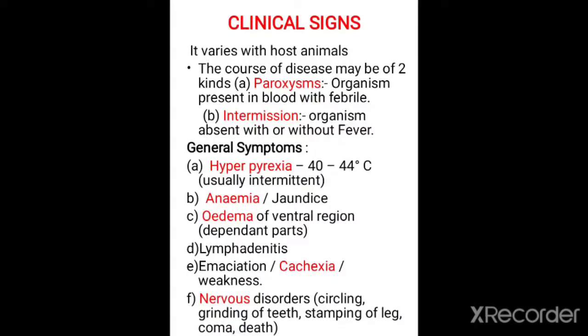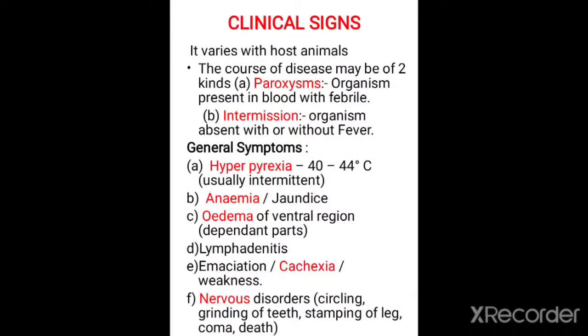And the next course is the intermission. In intermission, for a temporary period no symptoms occur in the affected host, and in such a condition the Trypanosoma organisms may or may not be present in the blood, and there is no fever.